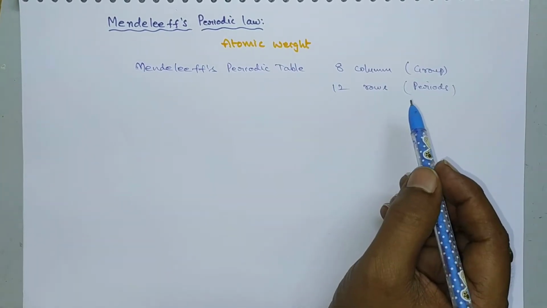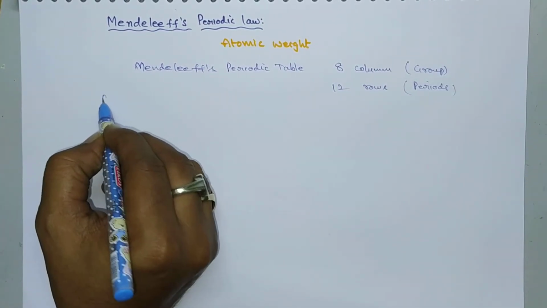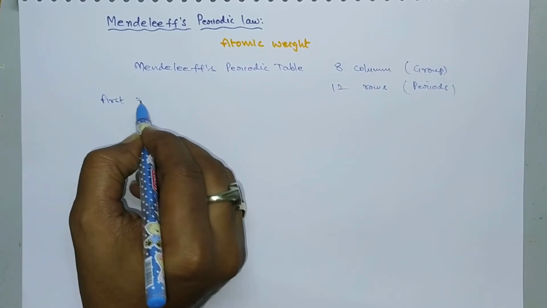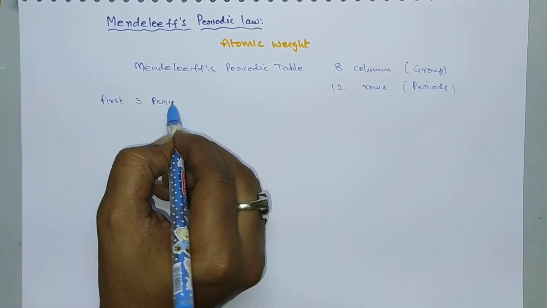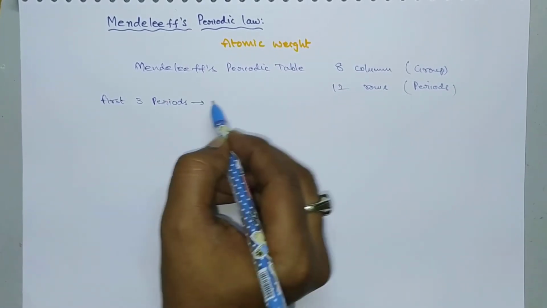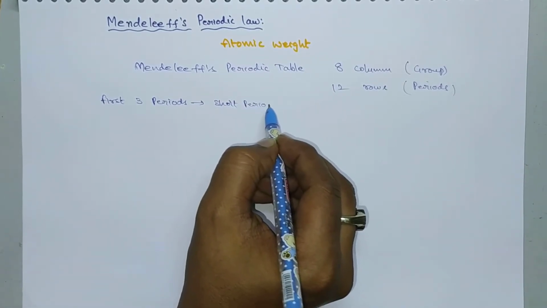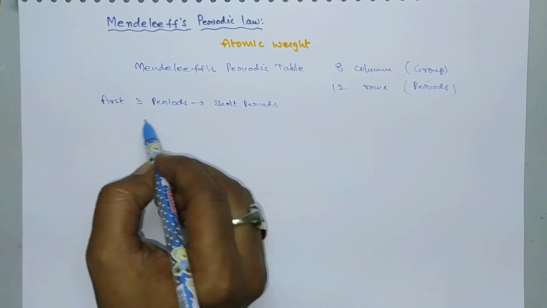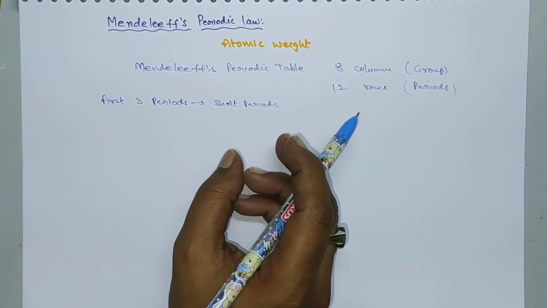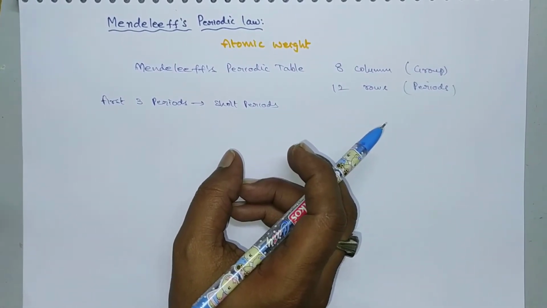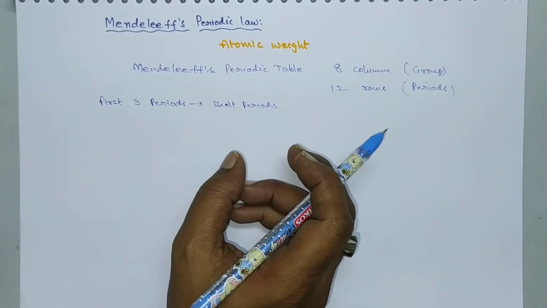So in this periodic table, the first 3 periods are called short periods, whereas the remaining periods are called long periods. So the first 3 periods are called short periods.